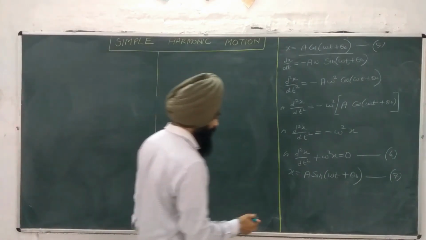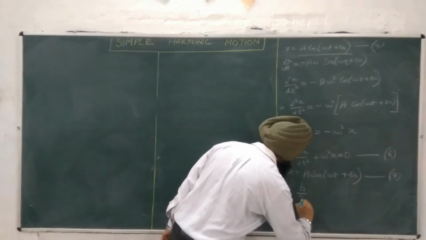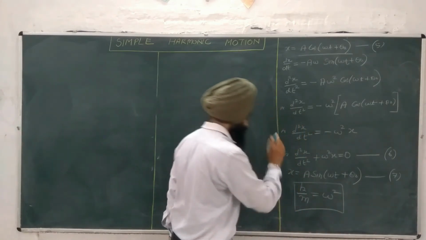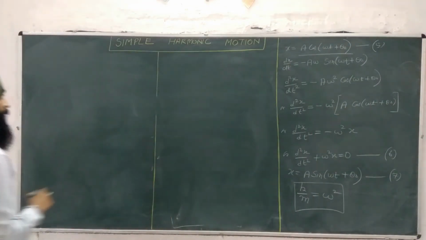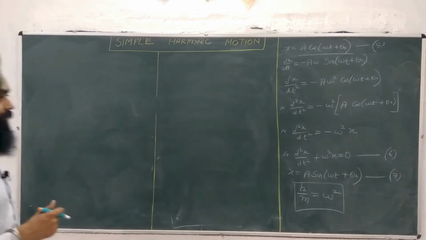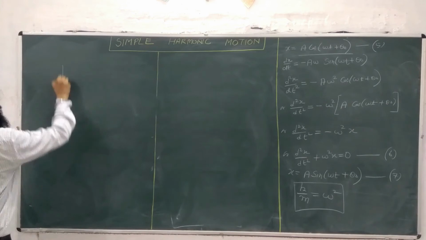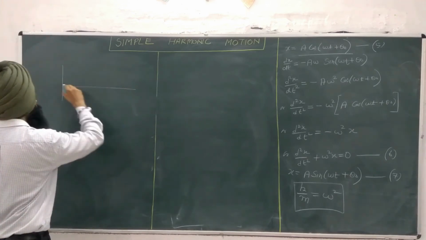I can write the value of k by m equal to omega square here. So if I plot a graph of equation number 7, we will get the graph like this. We have already discussed the graph.